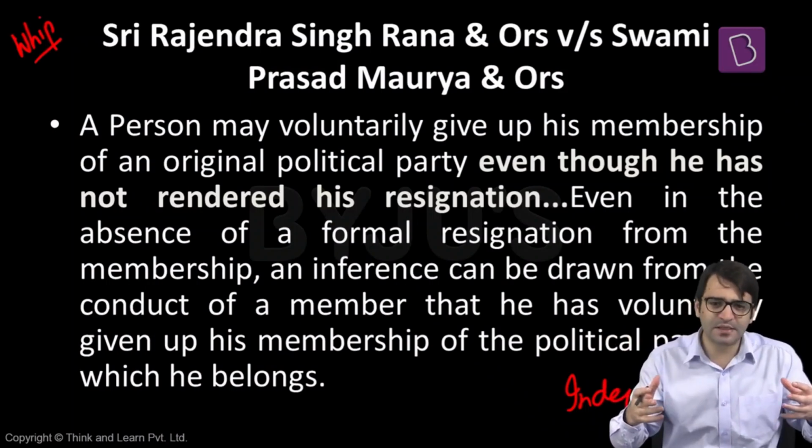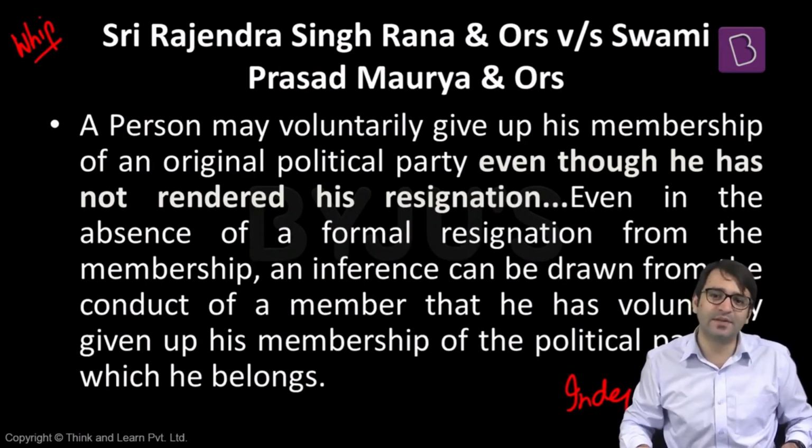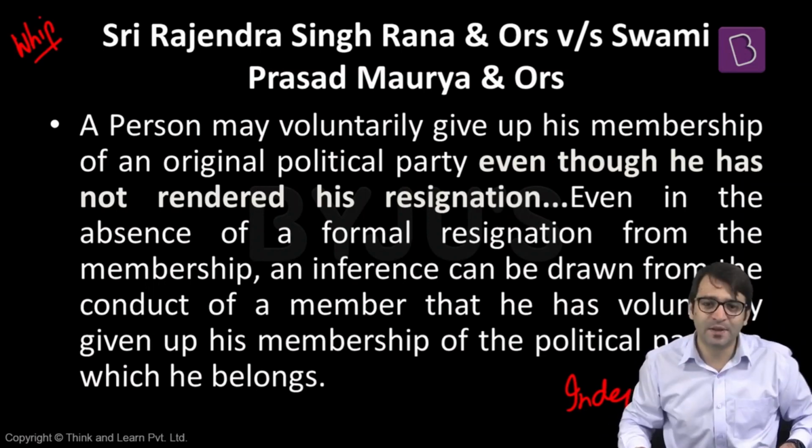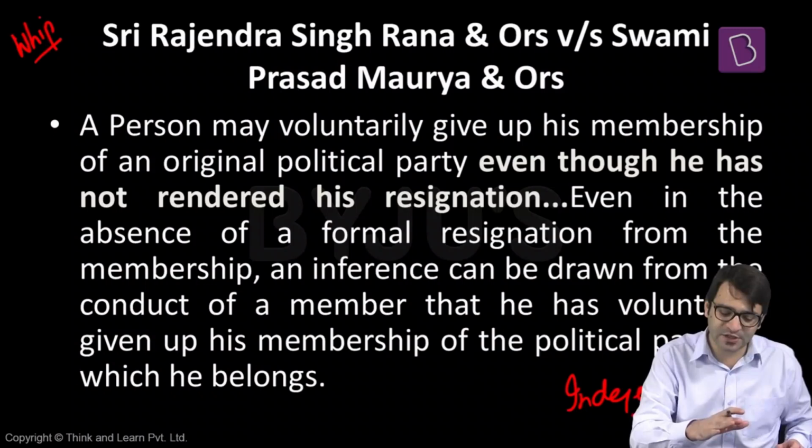But then the ties between Mulayam Singh Yadav and Amar Singh developed again, and Amar Singh was brought back into Samajwadi Party. When he was brought back, he was given a Rajya Sabha ticket. He won the election and got elected to Rajya Sabha as well. But now the relationship between Amar Singh and Akhilesh Yadav deteriorated. Now Akhilesh Yadav became the president of Samajwadi Party, and Akhilesh Yadav is now expelling Amar Singh.